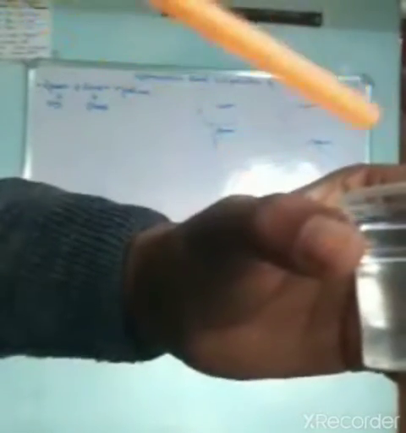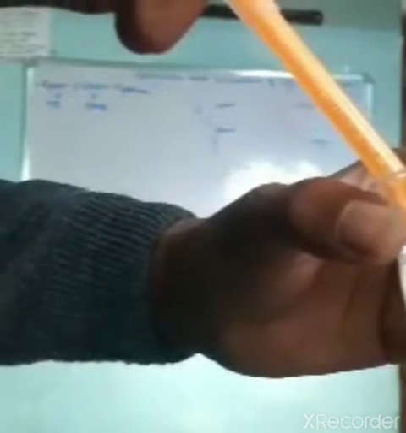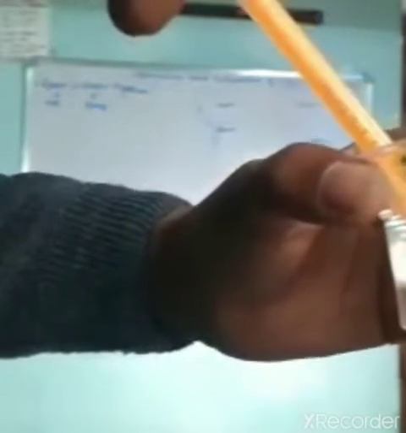See, this is obviously water and obviously air is present. Let's see how refraction takes place. You see how this pen bends in water, only due to refraction.